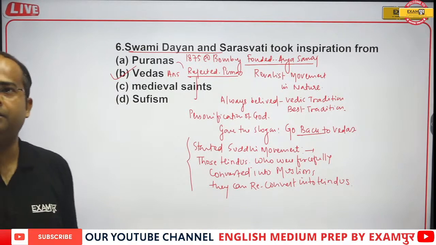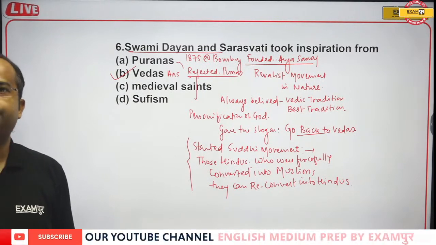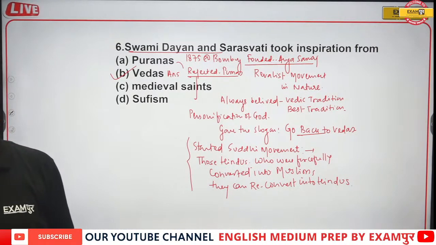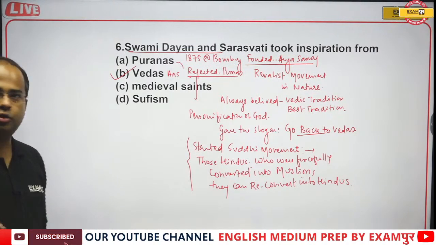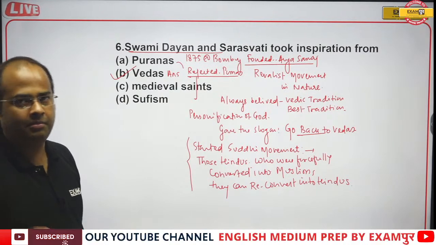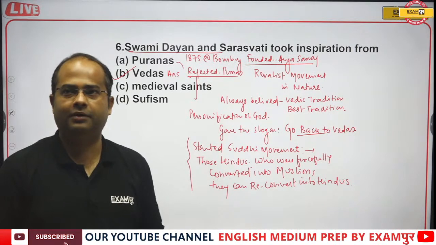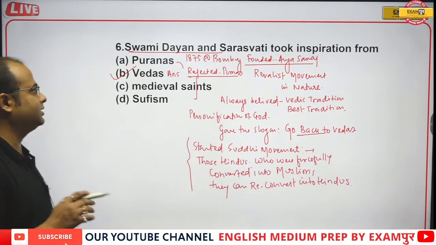Option B is joining. Okay. So the correct answer will be, guys, option B, because he also started the Shuddhi movement, and the objective of this Shuddhi movement was to convert those Hindus again into Hinduism who were converted to Islam by force during the medieval time. So the correct answer is option B, that is Vedas.